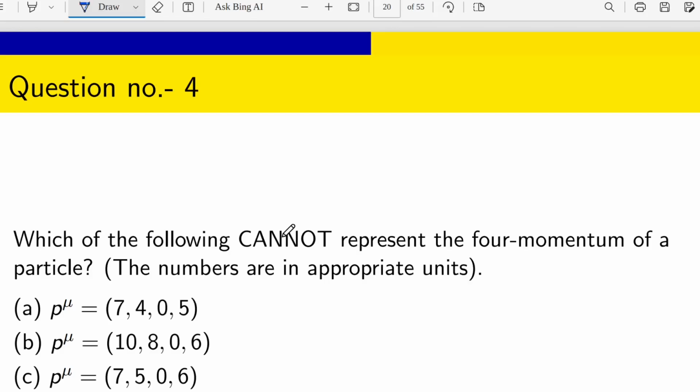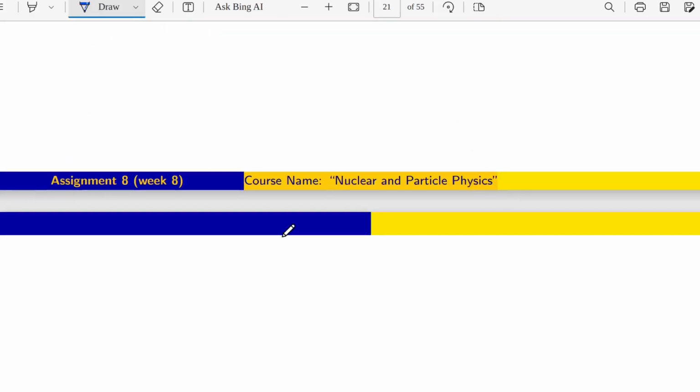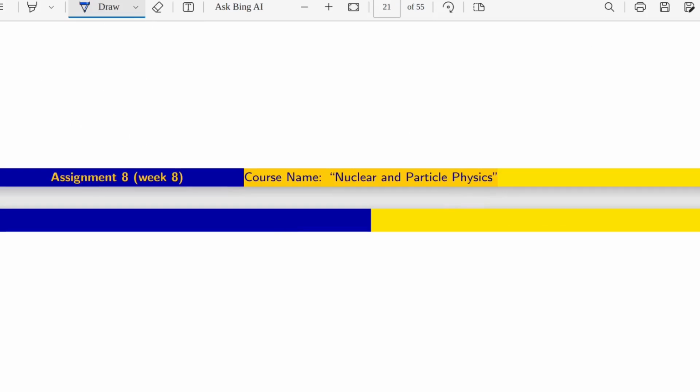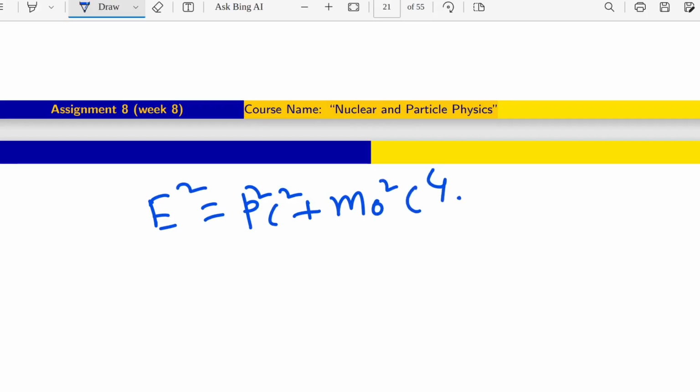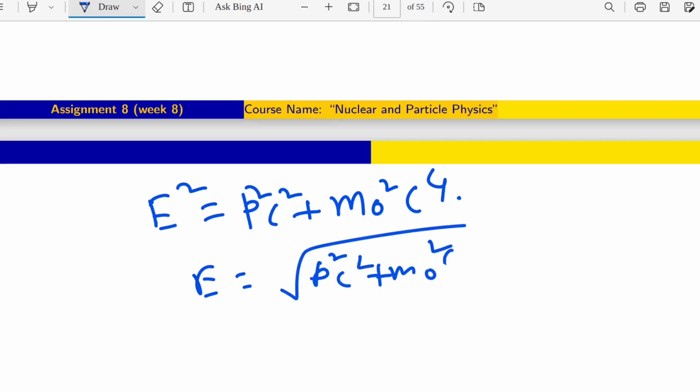To answer the question, what do we have to know? The main thing we have to know here is that from the Einstein special relativity expression, we have E square equals P square C square plus M0 square C to the power 4, right? That is the thing.